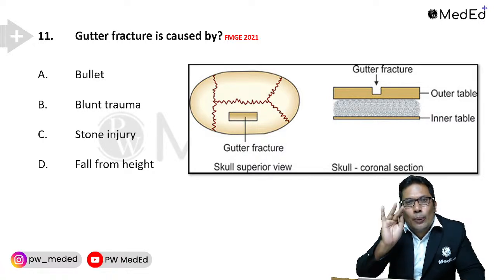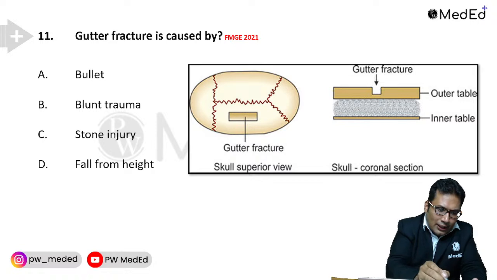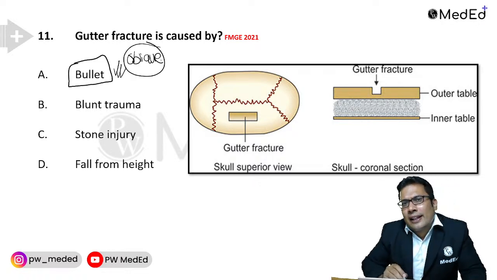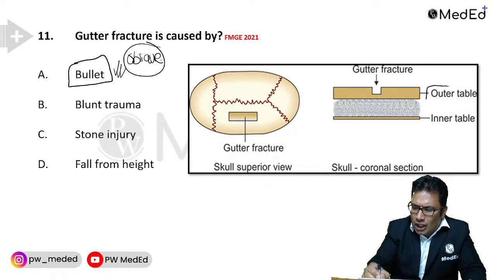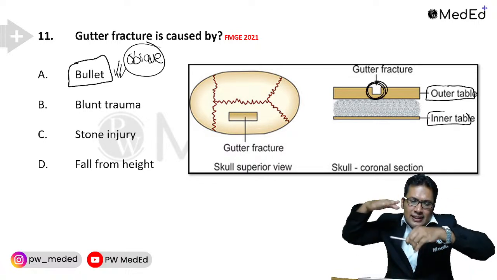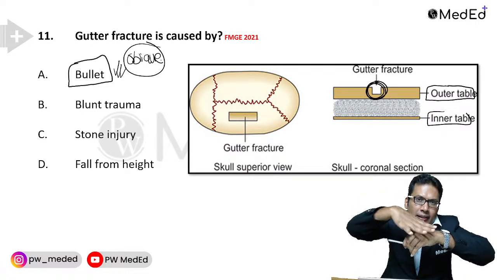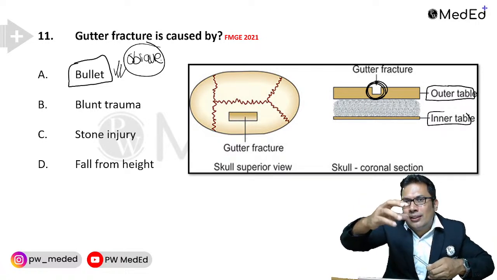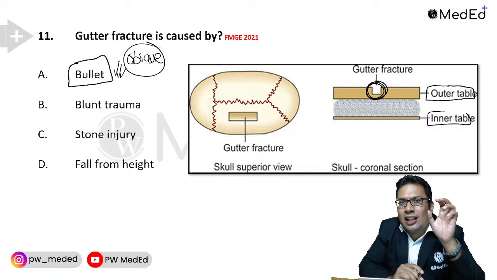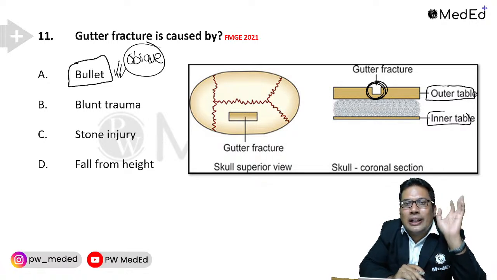Gutter fracture means oblique bullet wound. Your answer should be, it is the oblique bullet wound, correct answer. Gutter fracture normally involves the outer table. So when a bullet hits the skull at an oblique angle, there can be involvement of the outer table. There can be a formation of gutter. So that is known as gutter fracture. Gutter fracture is caused by the firearm wound, especially the bullet wound.